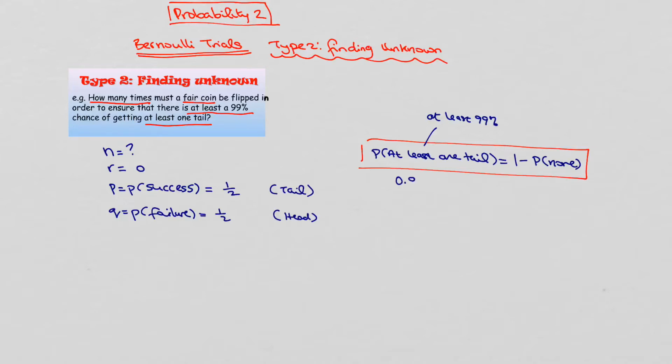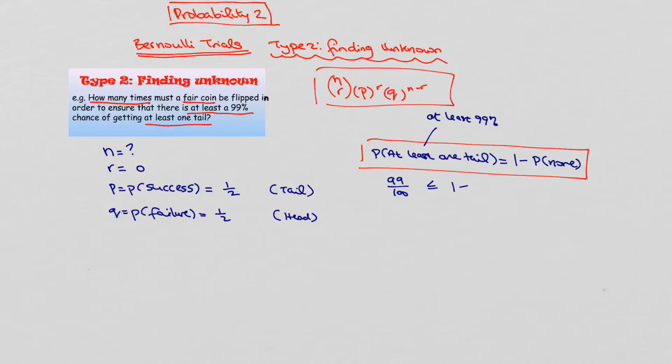Well, 99% is 0.99. Or if you want, you can keep it as a fraction. It doesn't matter. Let's keep it as a fraction, actually. So we'll say that's 99 over 100. Then it must be less than or equal to 1 minus the probability of none. Well, none is going to be n choose r. So again, let me write the formula up here: n choose r, p to the power of r, q to the power of n minus r.